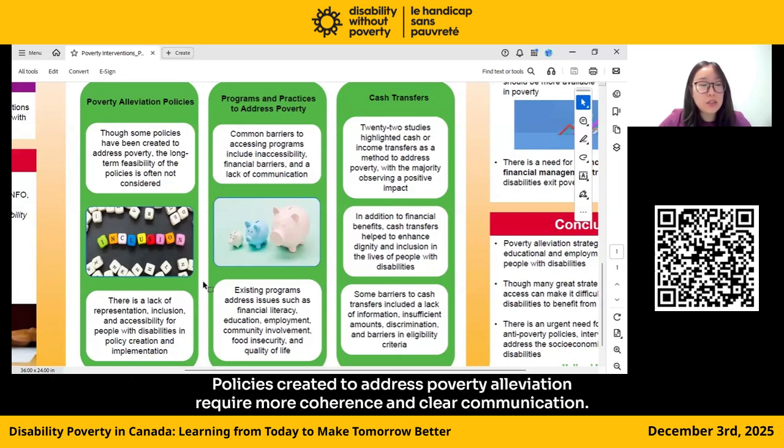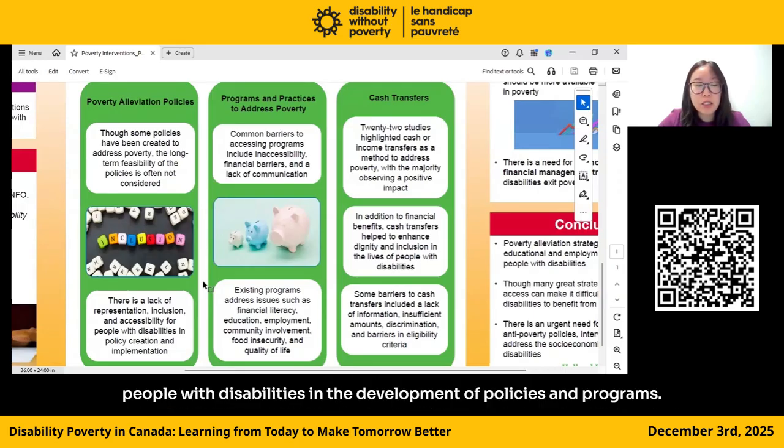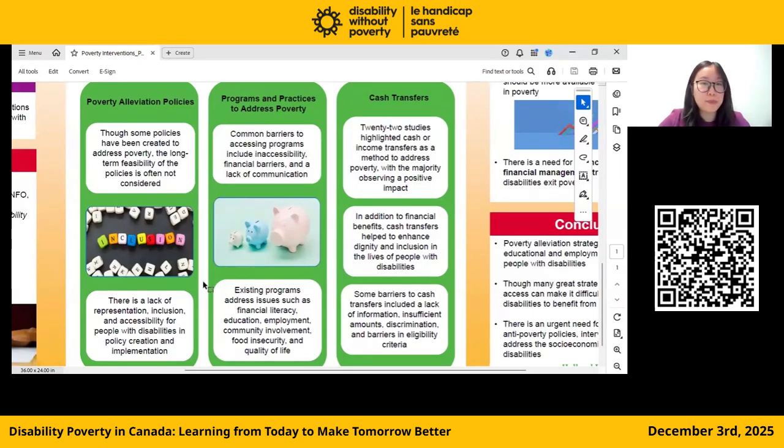Policies created to address poverty alleviation require more coherence and clearer communication. There is a lack of representation, inclusion, and accessibility for people with disabilities in policy creation and implementation. It is essential to involve people with disabilities in the development of policies and programs.